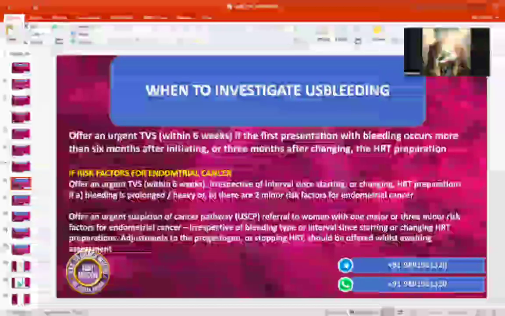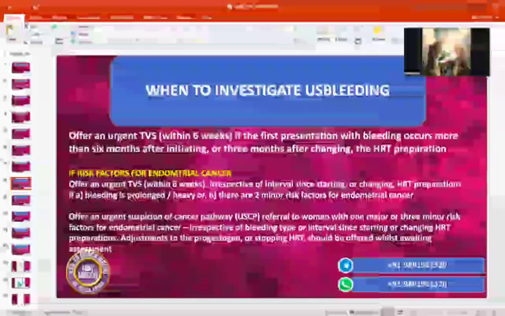To know your risk factors for any abnormalities in the lining of the womb, for which we are really concerned, we take some points into consideration from your history and examination, like your weight to height ratio, whether you have any family history, the type of HRT you're taking, and if you have any history of diabetes or PCOS. We would take all these factors into consideration.